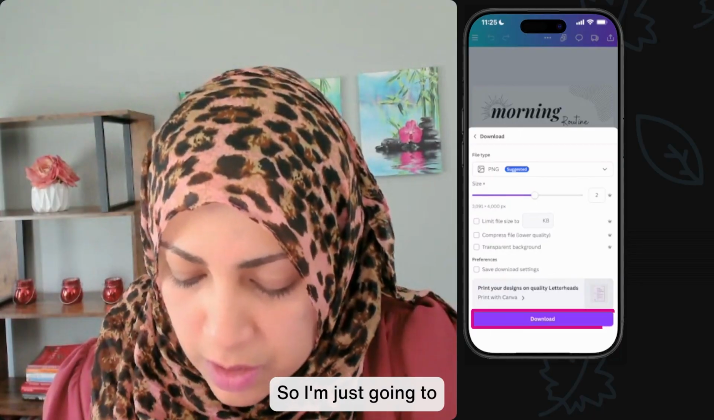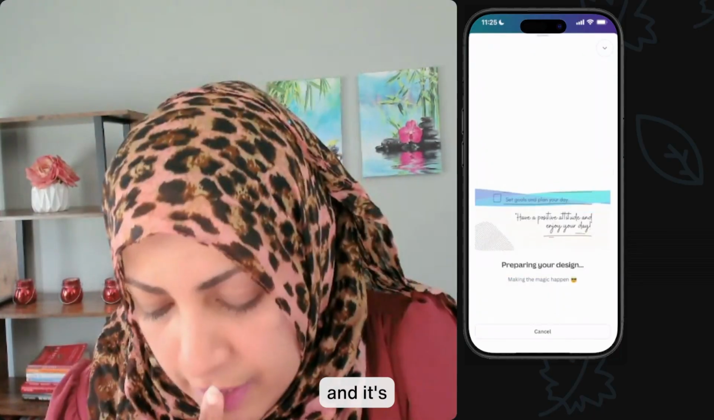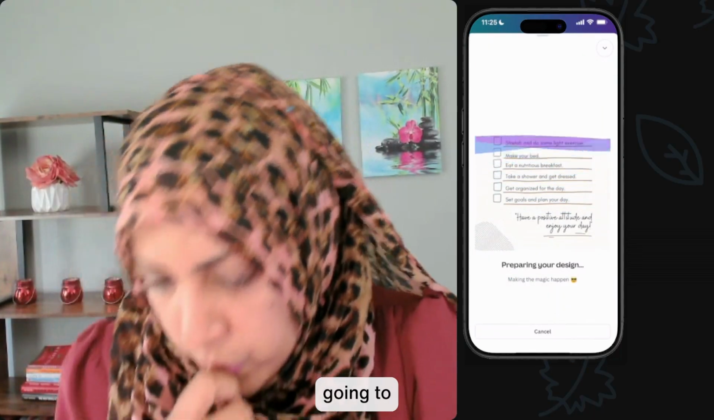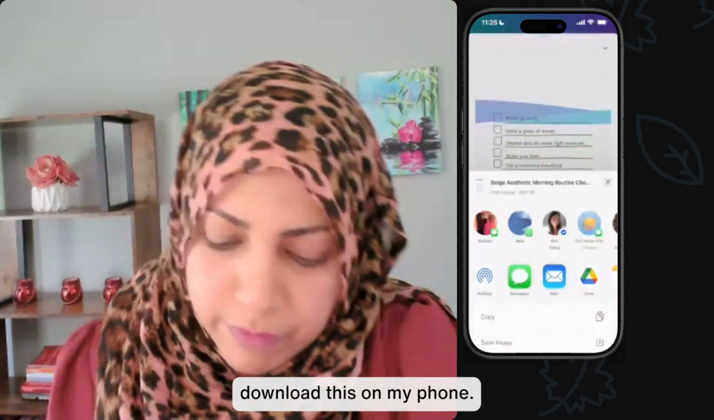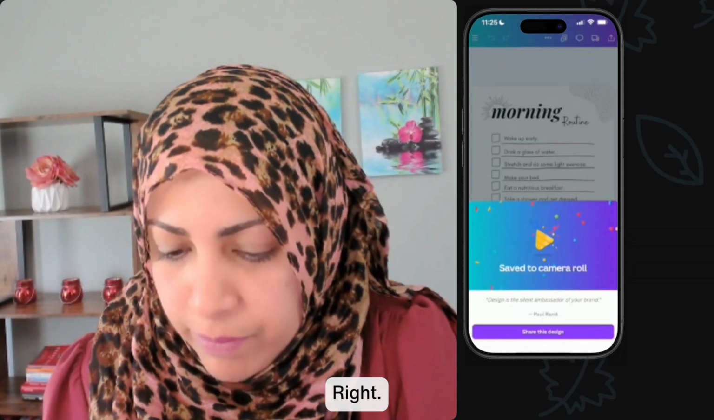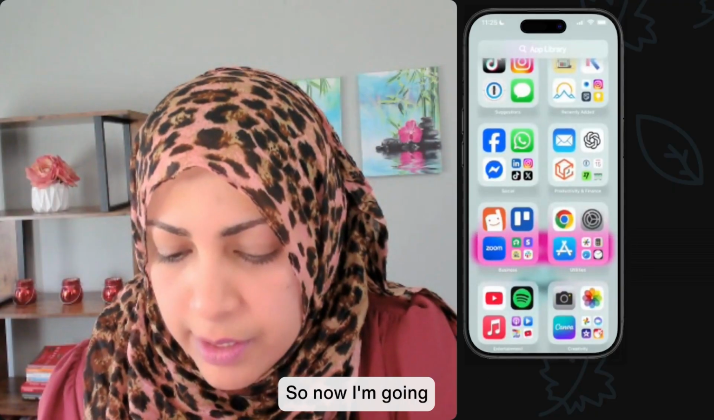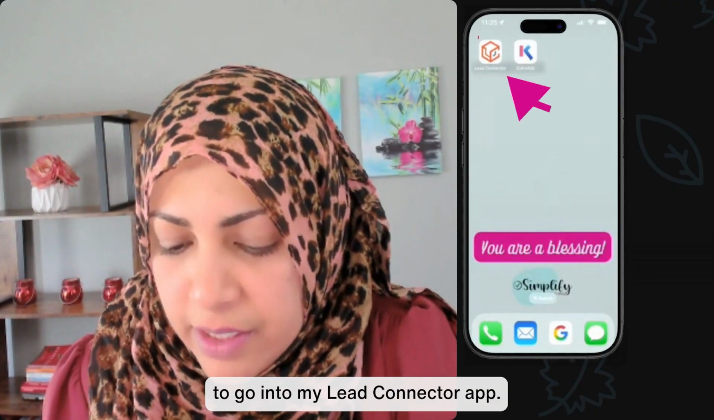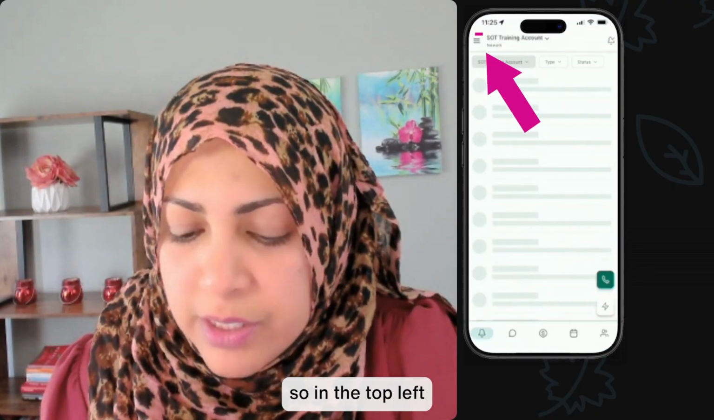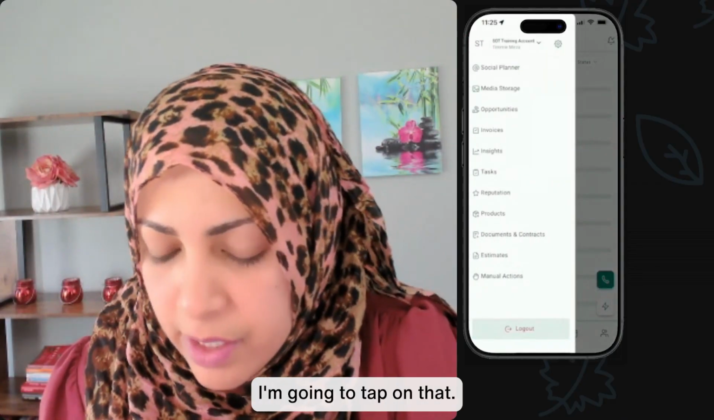Okay, so I'm just going to tap on download from here, and it's going to download this on my phone. There you go. It's done, right? It's downloaded on my phone. So now I'm going to go into my LeadConnector app. Okay, so in the top left, the little hamburger icon, I'm going to tap on that.